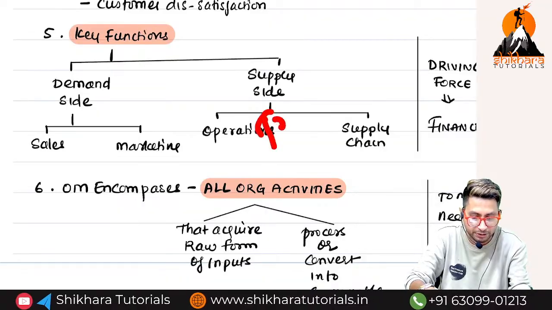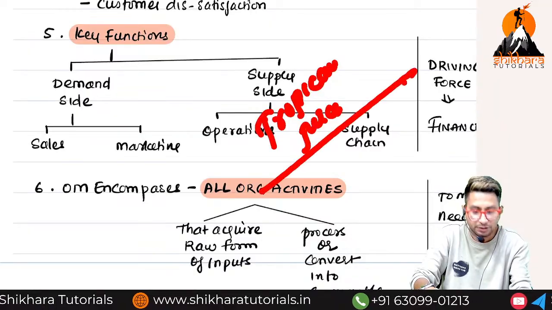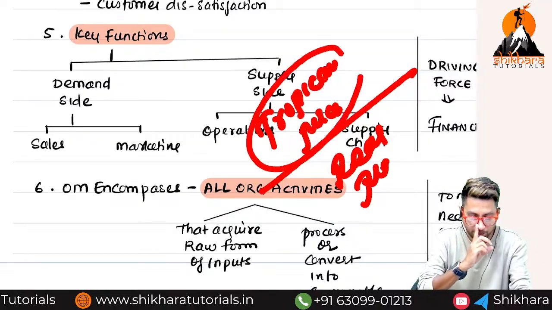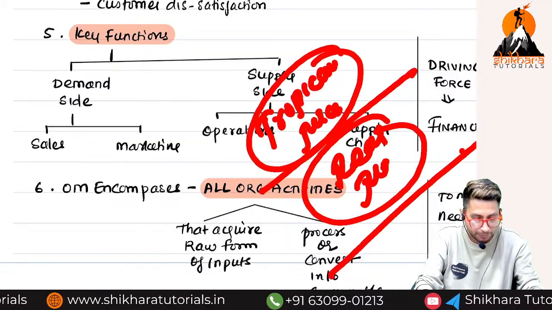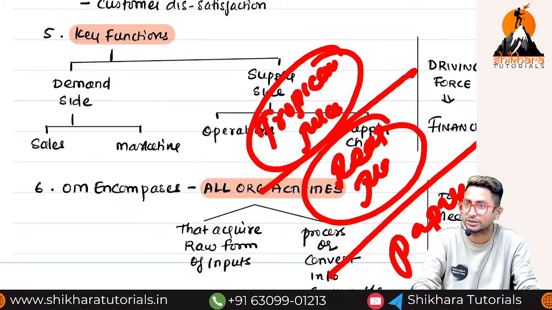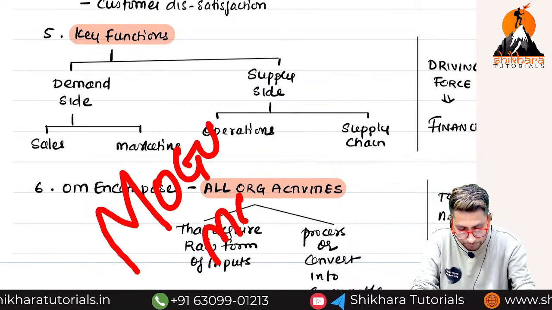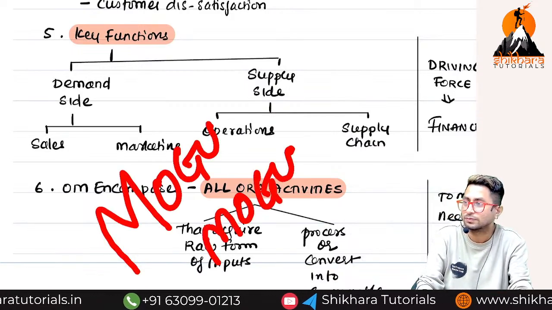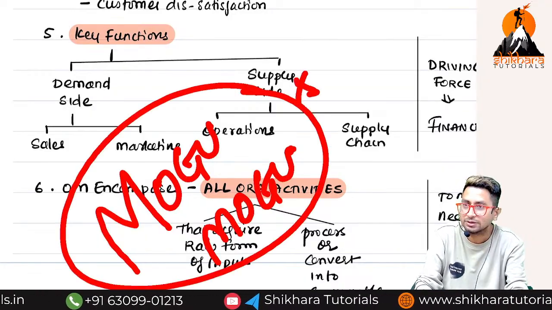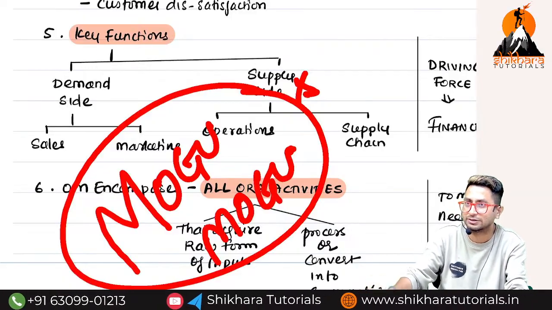Have you heard about Tropicana juice? Have you heard about this juice company, Tropicana? Real juice. Tetra packs will come, right? Tropicana juice is there, real juice is there, Paper Boat is there. You have heard of these because these people do advertisement, obviously. Have you heard about one company called Mogu Mogu? How many of you have heard about Mogu Mogu? Only one. Why do many people not know about this? Have you seen its advertisement? I think they advertise only in metros, right? In the metro and buses, nowhere else.